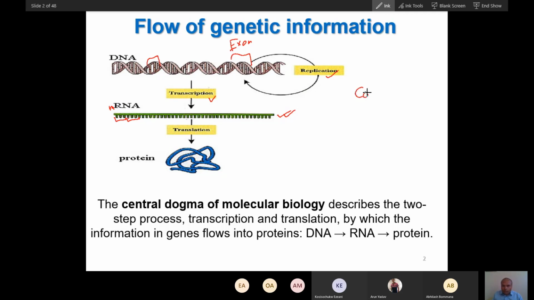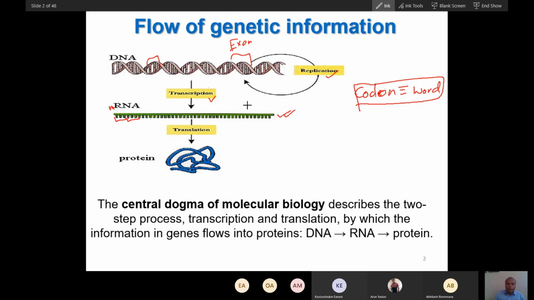So just remember, I will use code or codon like a word in English. Codon is equivalent to a word of any language, so I will use this analogy, codon as word.